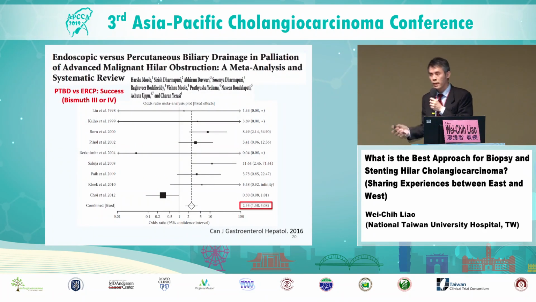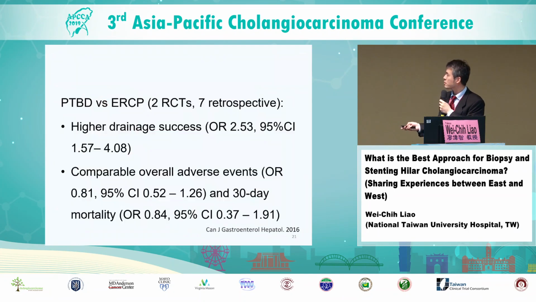The reason for placing percutaneous drainage before endoscopic drainage is that in a previous meta-analysis, you can see that in patients with Bismuth 3 or 4 lesions, percutaneous drainage was associated with a higher chance of success compared with ERCP. And the overall adverse events and the 30-day mortality were comparable.